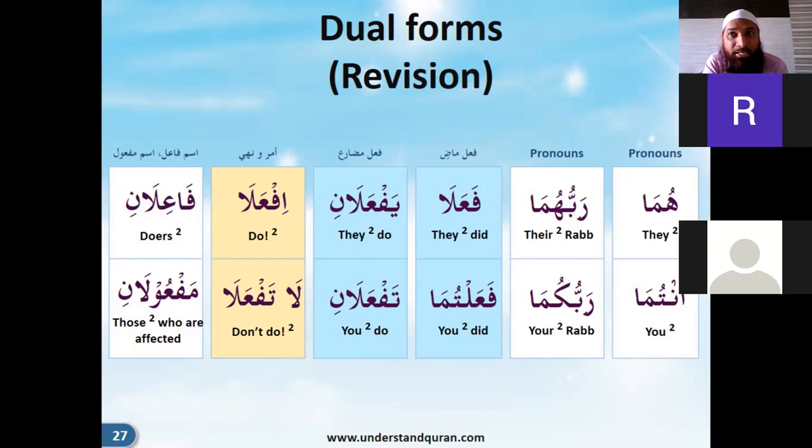Like we have muslimuna and muslimina, depending upon how it is used in the sentence. So when there are dual, you will have muslimani or muslimayn. Okay, understood this difference? Yeah, a bit. So as we come to an example, we will take it. Like when we say plurals, we say muslimuna, right? But some places we say muslimina, depending upon the case it is used. Same way for dual, if it is the nominative case, that is the case with the dhamma, it will be muslimani. But when it is accusative or genitive case, it will be muslimayn.